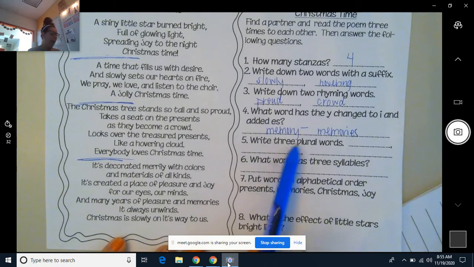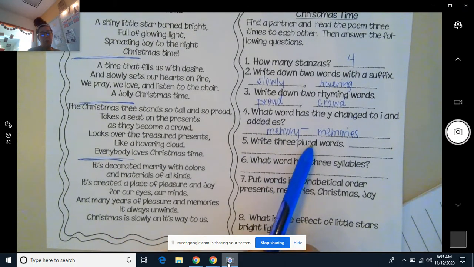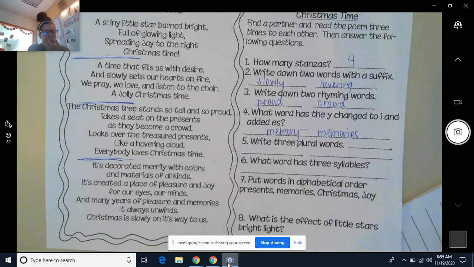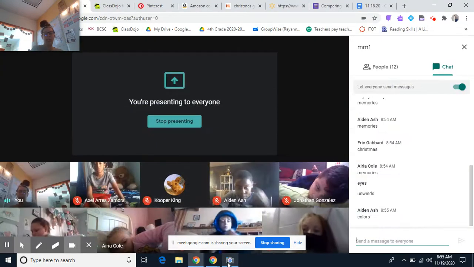Let's find 3 plural words. That means the word represents more than one. Okay, so if you find a plural word, comment it in the chat for me, please. I'll give about 10 seconds and then I'm going to check the chat, okay? So try to find 3 plural words. Okay, I'm going to start checking the chat.